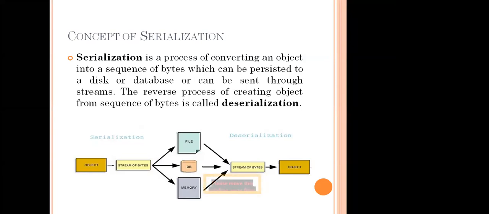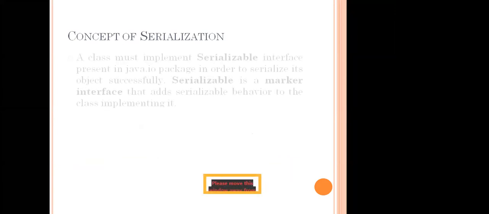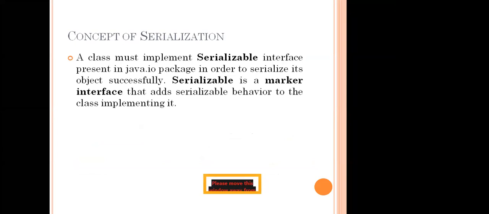So understand the concept of serialization. A class must implement the Serializable interface, and we implement it in the other class. It is available in the java.io package as a marker interface, and we add Serializable to the class with implements.